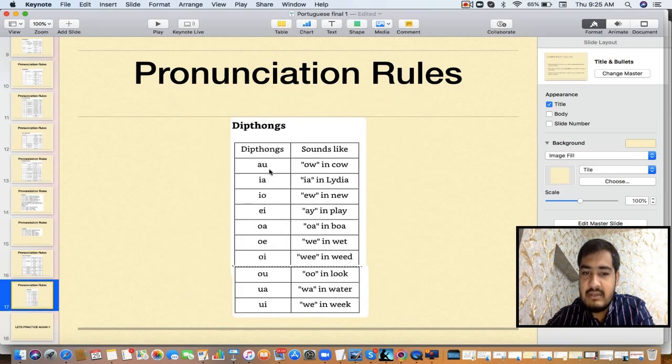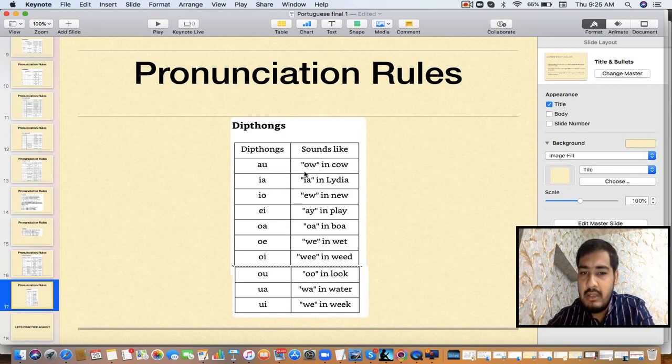Then some vowel combinations, this is important. AU is AO, IA is IA, IO is U, EI is A. OA is OA, OE is WE, OI is V. OI is V, OU is O, UA is WA, and UI is V. Some of the combinations are very easy in this, but some are difficult. I'll tell you which are the easy ones.